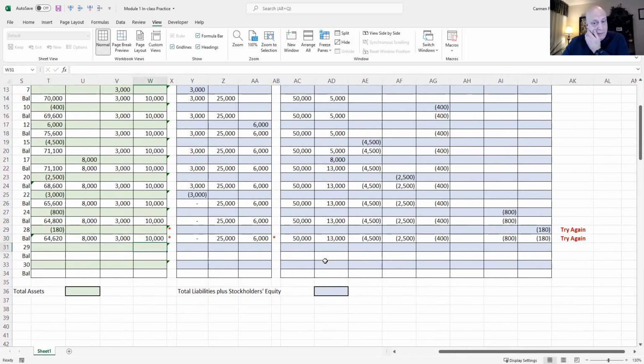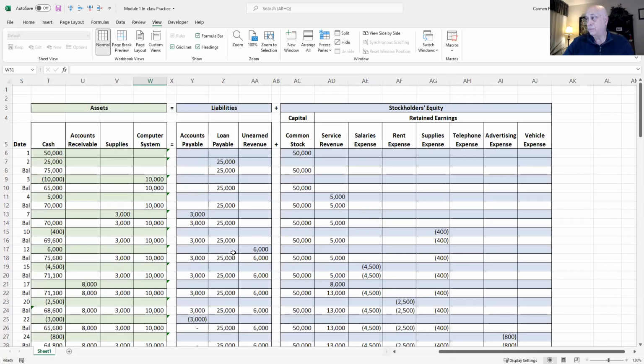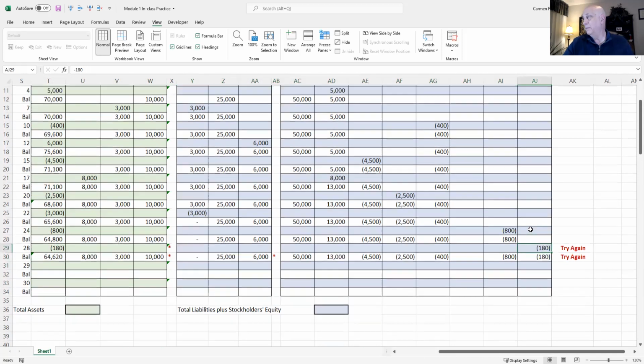All righty, so we're getting there. Let's see if our equation equals. So on the left side of the equation, we've got 85,620. On the right side of the equation, oh, we got something here going on, 85,620. What do we do? What happened here?